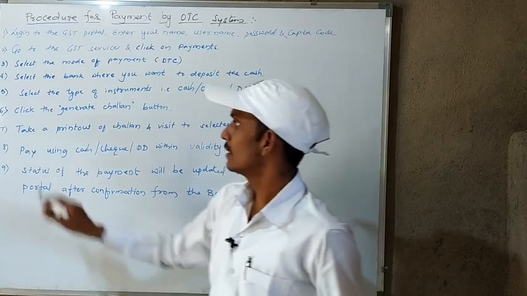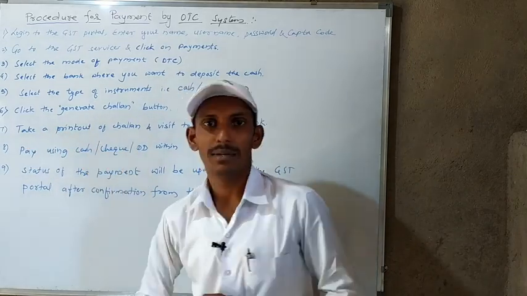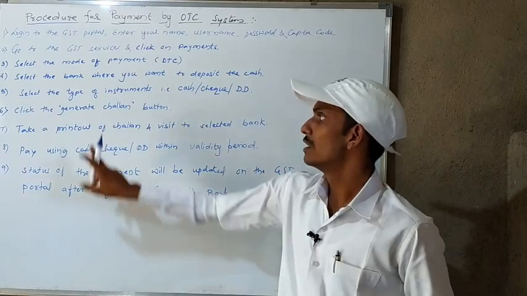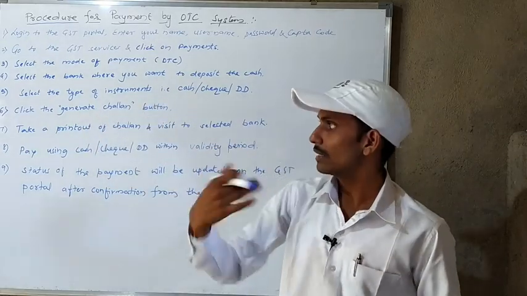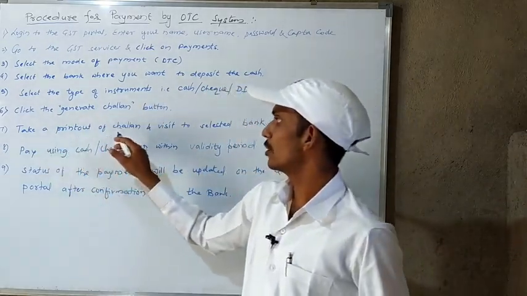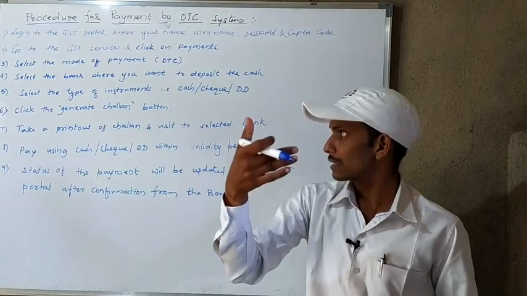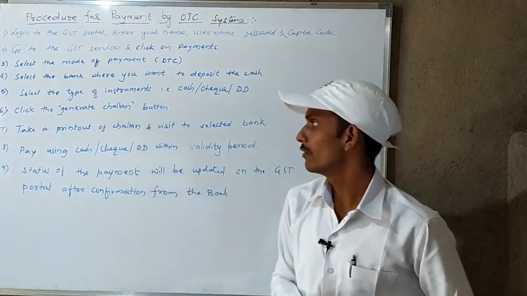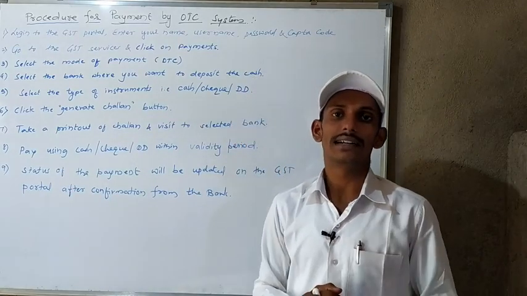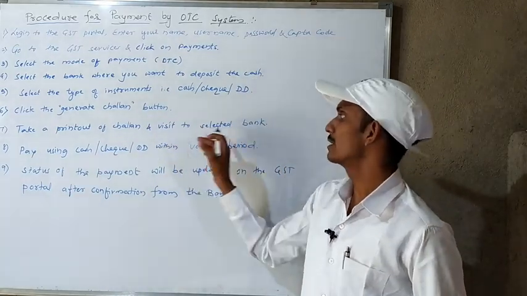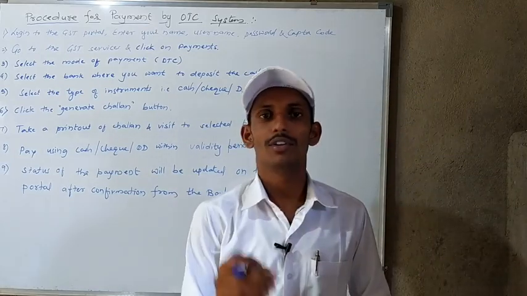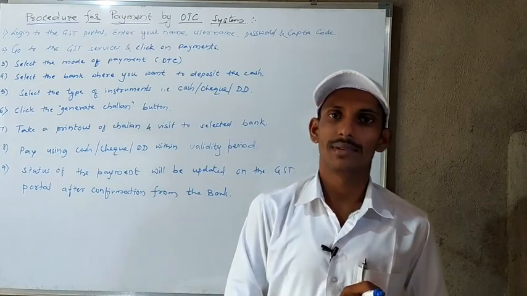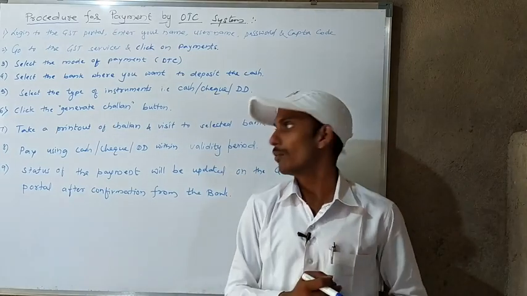After that, click the generate challan button. After selecting the type of instrument, you have to click on the generate challan button. Then take a printout of the challan. When the challan is generated, you have to take a hard copy of that challan and visit the selected bank. For example, if you have selected SBI bank, you have to go there with the hard copy.